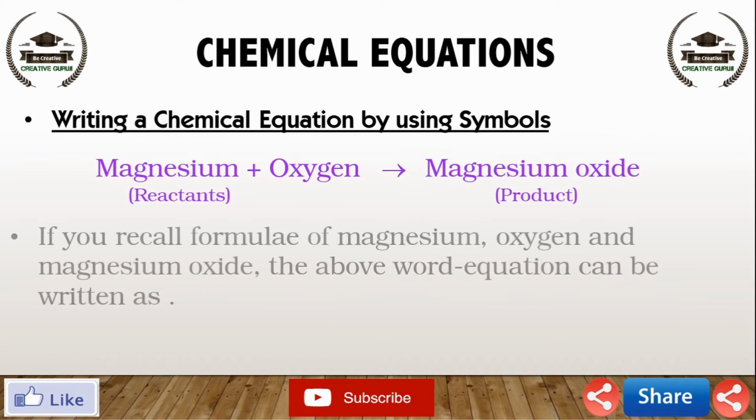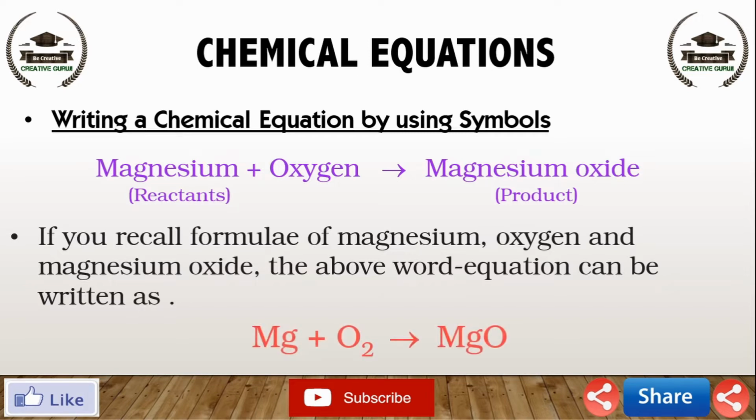If you recall the formulas of magnesium, oxygen and magnesium oxide, the above word equation can be written as Mg plus O2 gives MgO. This is a symbolic equation. It is short as compared to the word equation. A symbolic equation can be easily remembered.